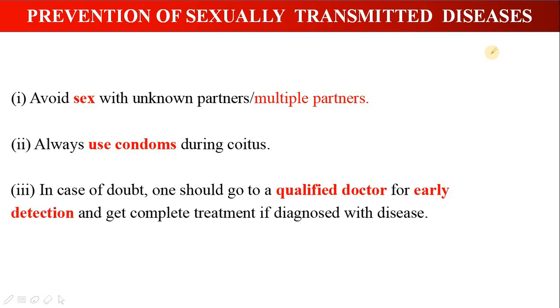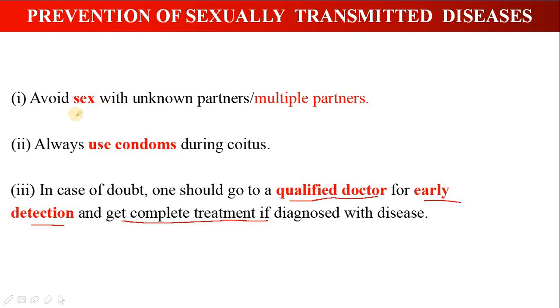And the third preventive measure is, in case of doubt that a person has an STD, the person should go to a qualified doctor. This is very important because most of the time it is asymptomatic, and if the doctor is not qualified, maybe it goes undetected. So go to a qualified doctor for early detection and get complete treatment if diagnosed with the disease. So this is very important.